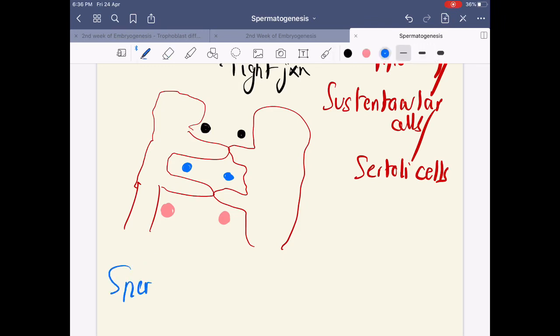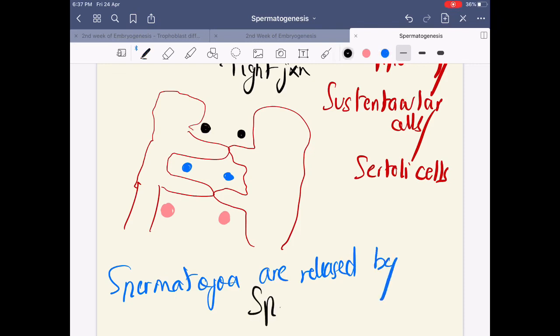The spermatozoa are released by a process which is called spermiation. Is that clear? This is the process of spermiation. That is, the spermatozoa which were adherent to the Sertoli cells are released into the lumen of the seminiferous tubules by the process of spermiation.